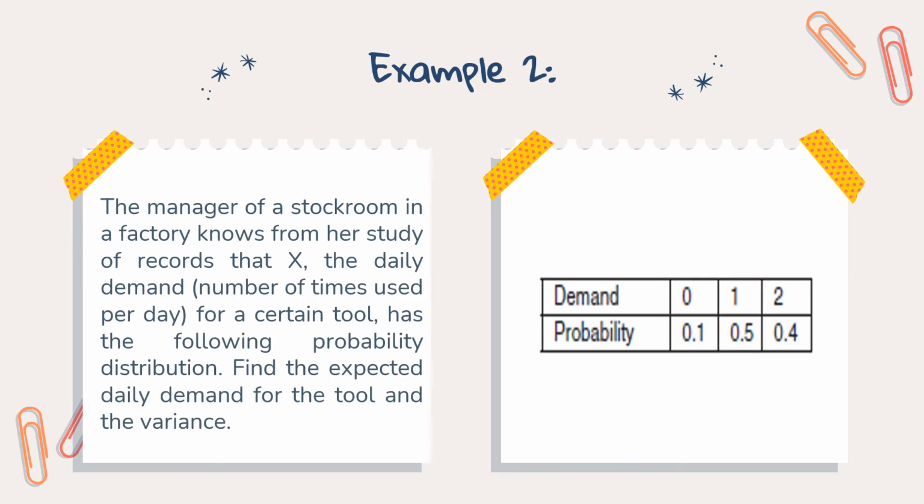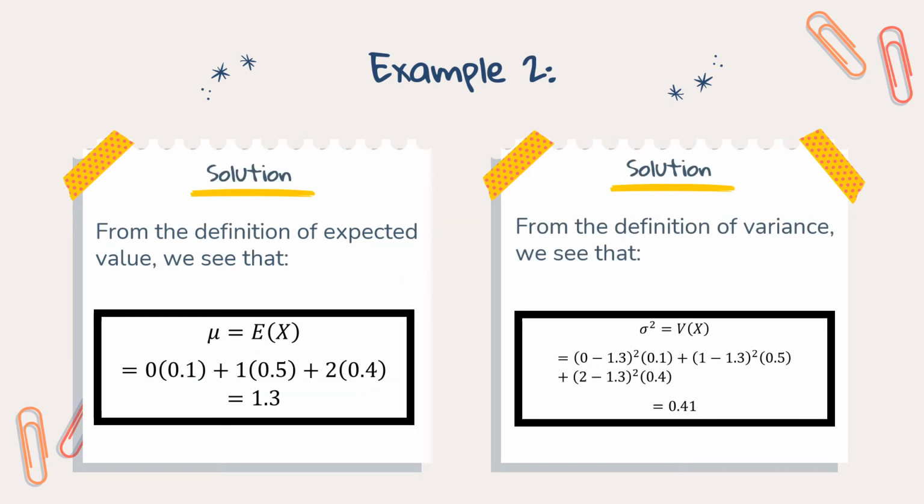Example 2. The manager of a stockroom in a factory knows from her study of records that X, the daily demand, which is the number of times used per day for a certain tool, has the following probability distribution. Find the expected daily demand for the tool and the variance. That is, 50% of the daily records showed that the tool was used one time. Solution. From the definition of expected value, we see that 1.3 is the mean, and from the definition of variance, we see that 0.41 is the variance.